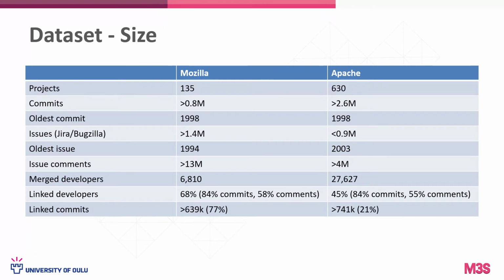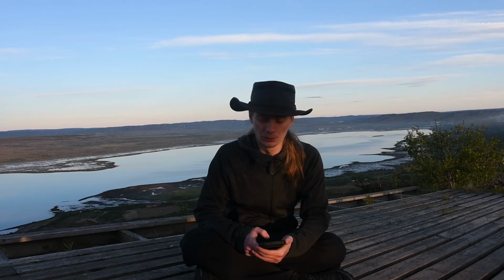Moreover, our dataset also links information between commits and issues, as we retrieved issue IDs found in commit messages for more than 600,000 Mozilla commits and 700,000 Apache commits. As far as we know, this could be the most extensive dataset not based on GitHub and linking issue tracker and commit activity. The dataset also contains process data about the textual information contained in issue tracker comments.